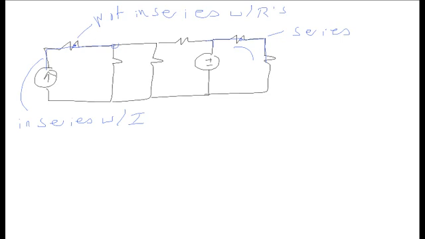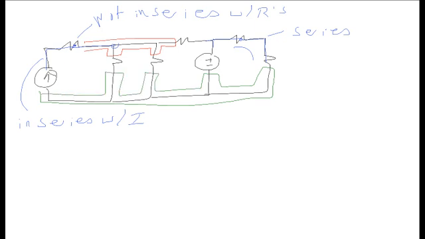What about parallel? I'm going to color some of the nodes. I'll color that node red. I'll color the bottom node green. Automatically I can see that there are two resistors that do in fact share both nodes. These two resistors here share the red and the green node. Therefore they are in parallel.